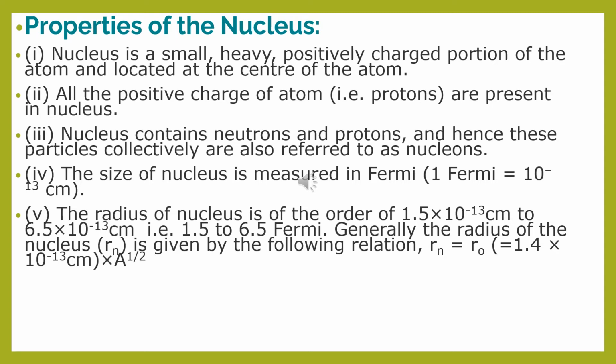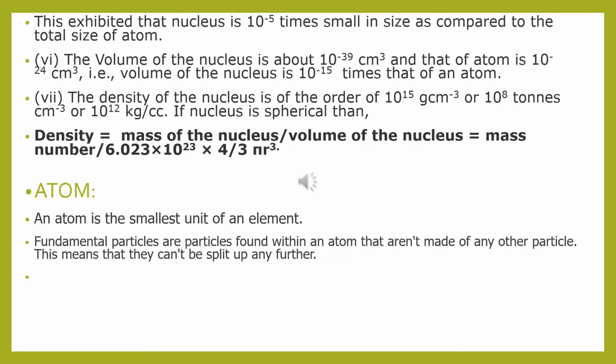The size of the nucleus is measured in fermi, where 1 fermi is equal to 10 to the power of minus 13 centimeter. The radius of the nucleus is of the order of 1.5 into 10 to the power of minus 13 centimeters to 6.5 into 10 to the power of minus 13 centimeters. Generally, the radius of the nucleus is 1.4 into 10 to the power of minus 13 centimeters.